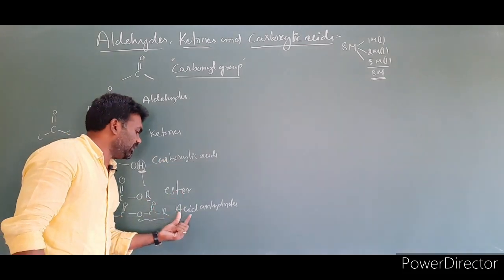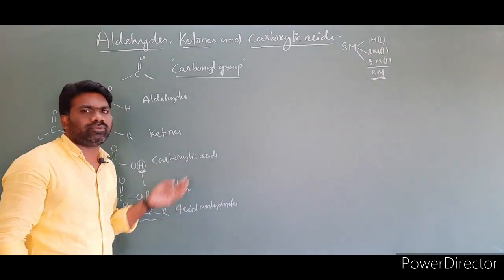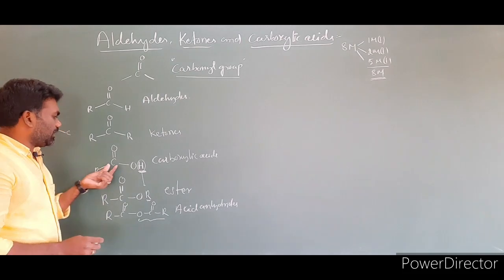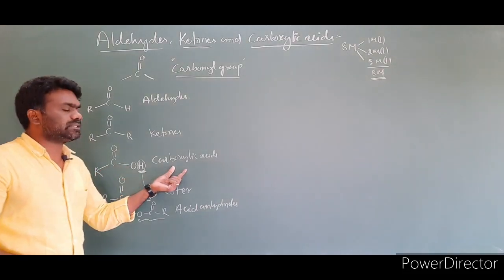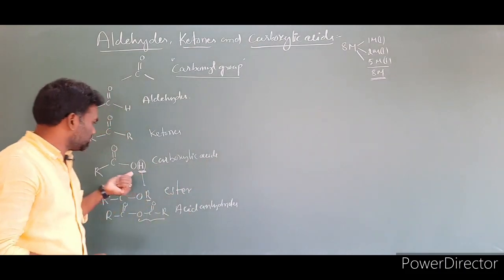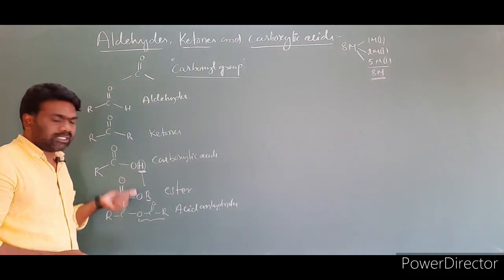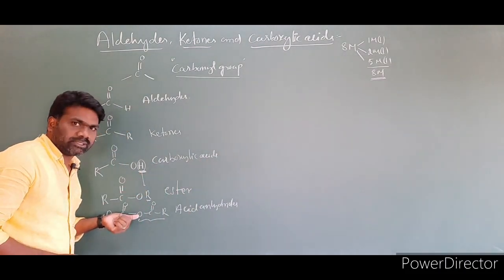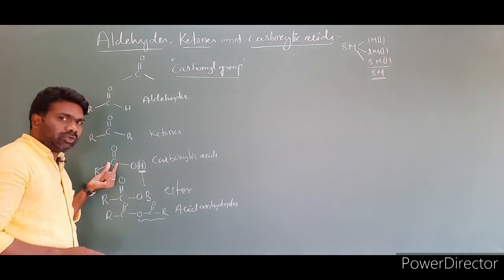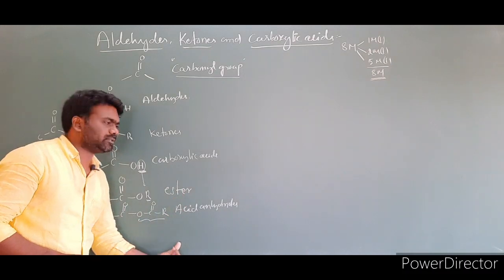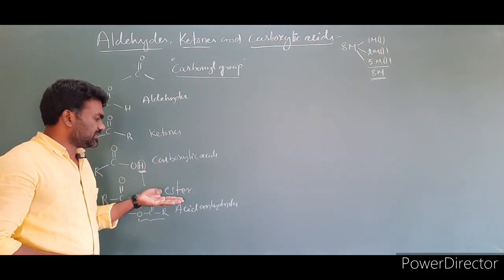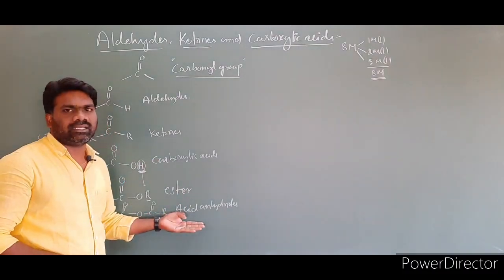So esters and acid anhydrides are derivatives of carboxylic acid. In all of these the carbonyl group is bonded to oxygen, giving carboxylic acids and their derivatives: carboxylic acids, esters and acid anhydrides.